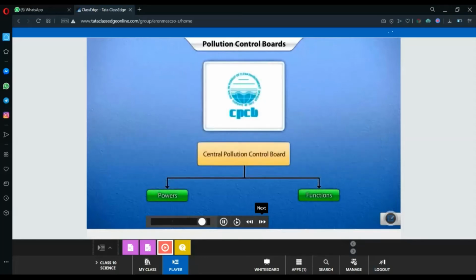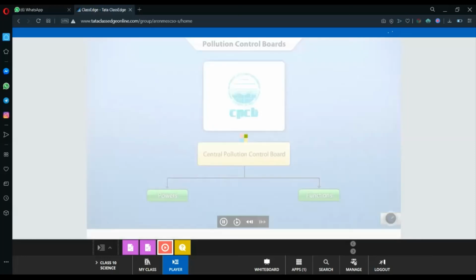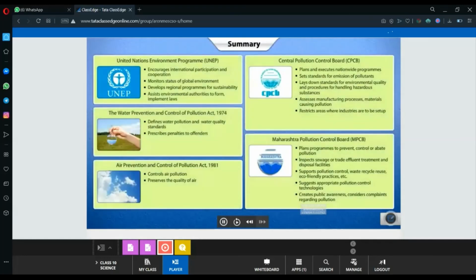Let's understand the powers and functions of the CPCB. Click each button to learn more. Let's summarize what we have learned so far.